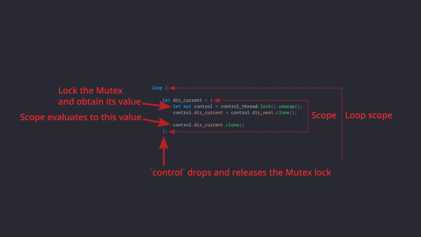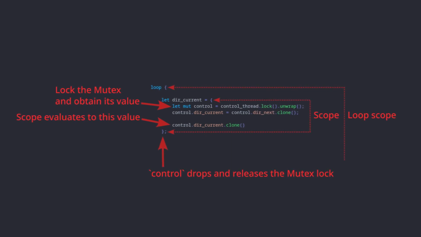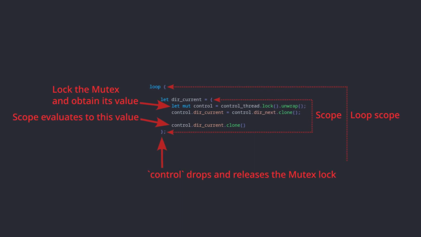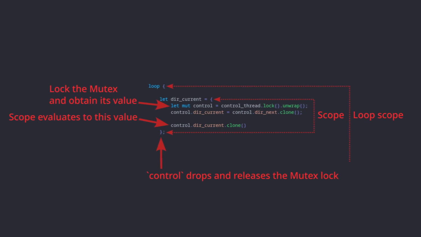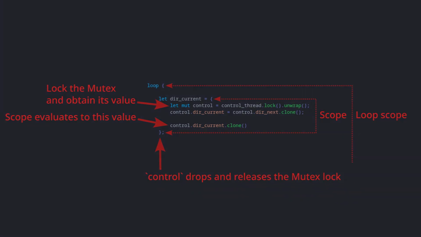For some reason it wasn't immediately apparent to me that the value obtained from the mutex lock never goes out of the scope, as long as the loop is spinning. Everything inside it remains within scope until the loop breaks. It might sound kind of silly, but I want to believe that this realization and the way I've solved it brings me a bit closer to being able to think in Rust.